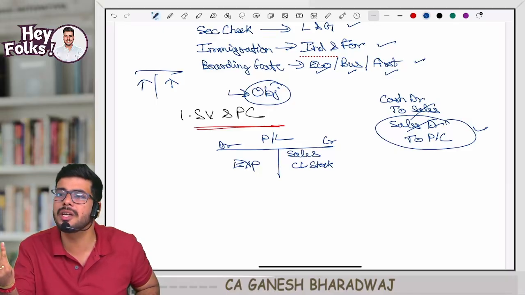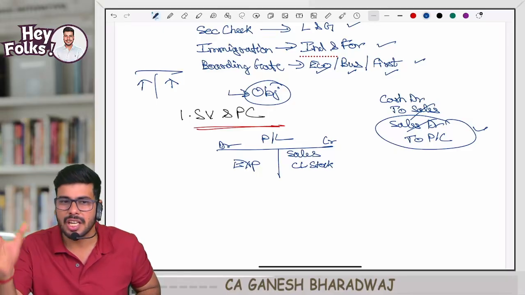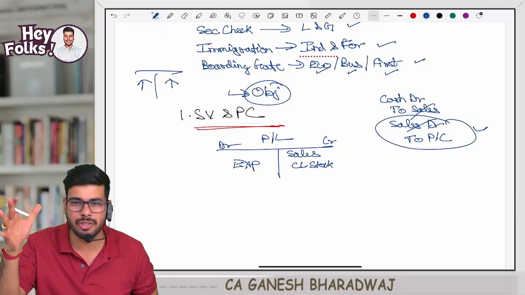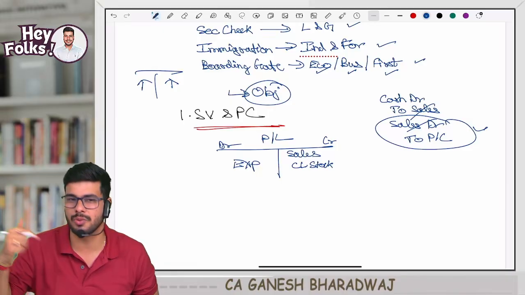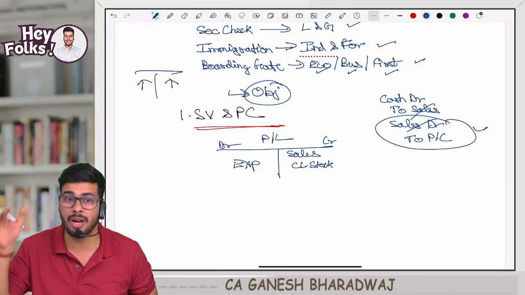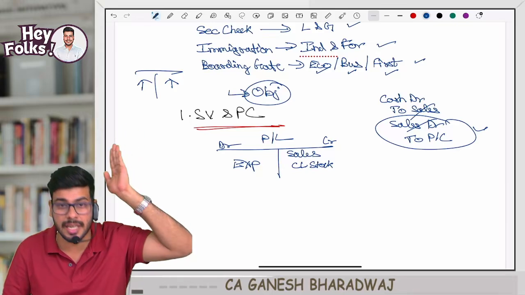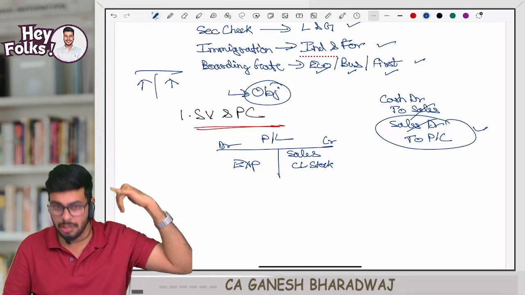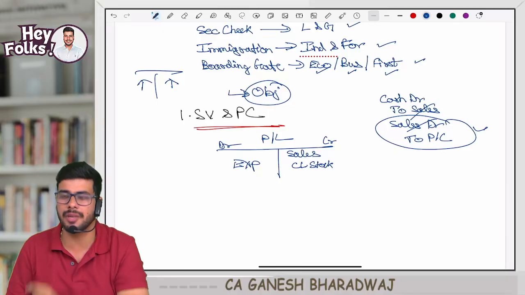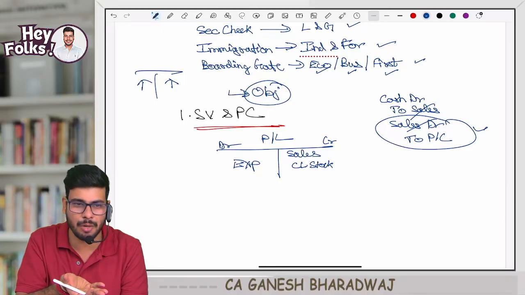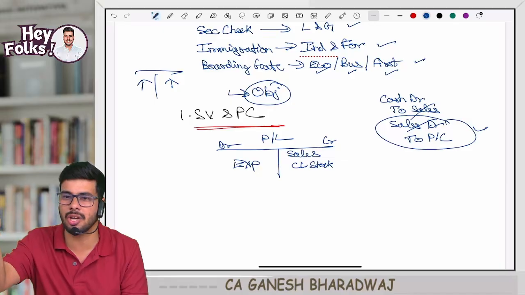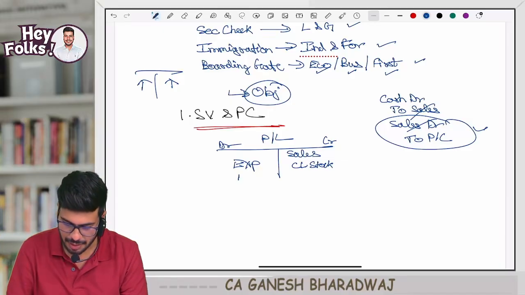But the stock figure, where did you get it? Stock is not valued in your financial accounts. It is valued only in our subject, cost accounting. Clear with this? Your financial accounts are dependent on cost accounting for this stock figure, and only if you find the stock can you arrive at your profit. Without the stock, how can you close and arrive at the gross profit or net profit?